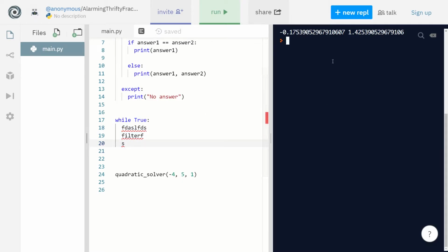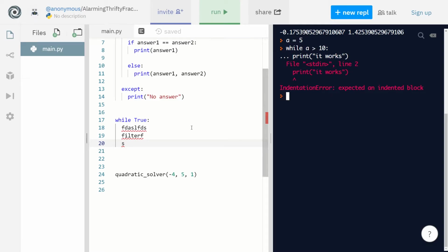Okay, we can quickly write a while loop here. So let's say a is equal to 5. All right, and while a is smaller than 10, it does something. So let's say print it works.